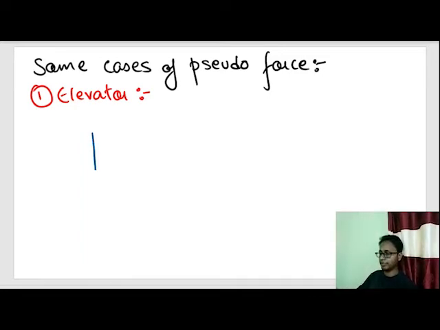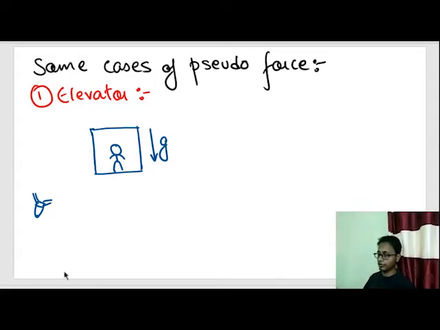Imagine a glass door elevator. The elevator is made up of glass, and a person is inside the elevator. While the elevator was going up, someone cut off the cable. When they cut off the cable, the elevator started falling with acceleration due to gravity. Now suppose there is an observer sitting on the ground observing this elevator falling to the ground with acceleration g.